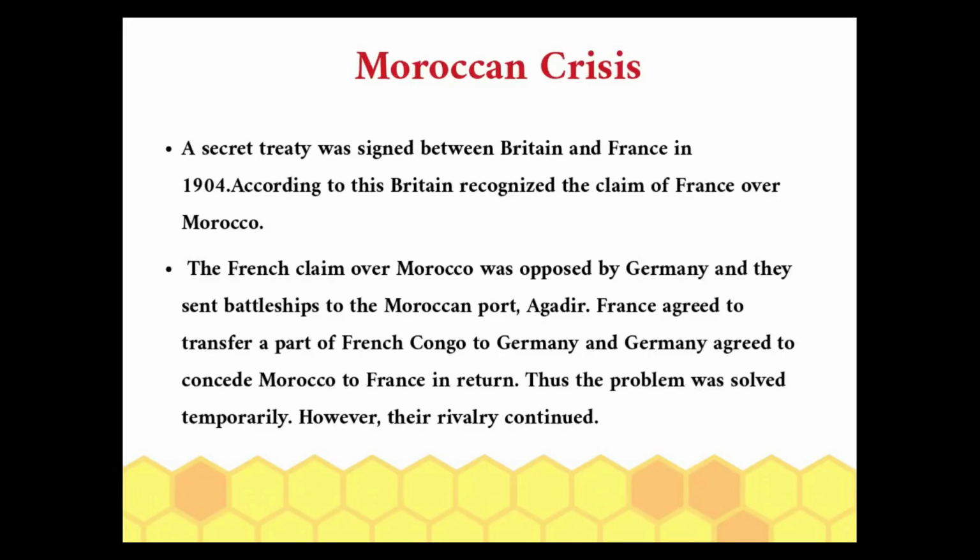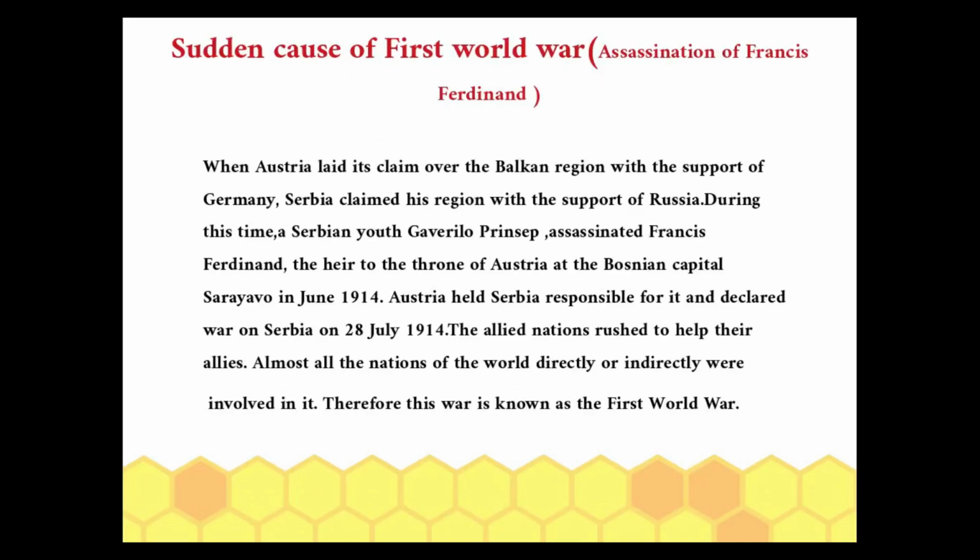What is the Moroccan crisis? A secret treaty was signed between Britain and France in 1904. According to this treaty, Britain recognized the claim of France over Morocco. The French claim over Morocco was opposed by Germany and they sent battleships to the Moroccan port Agadir. France agreed to transfer a part of French Congo to Germany and Germany agreed to concede Morocco to France in return. Thus the problem was solved temporarily. However, their rivalry continued.